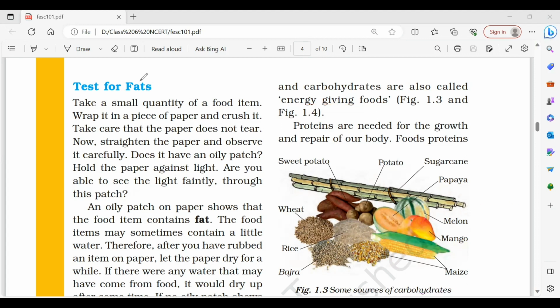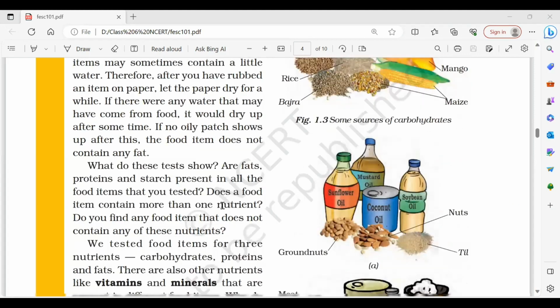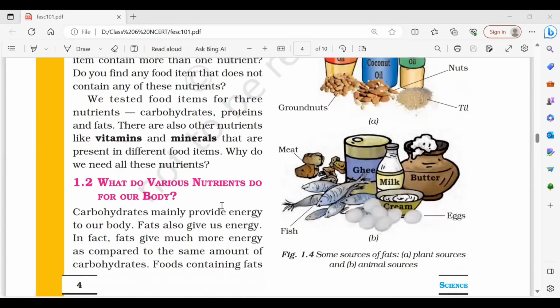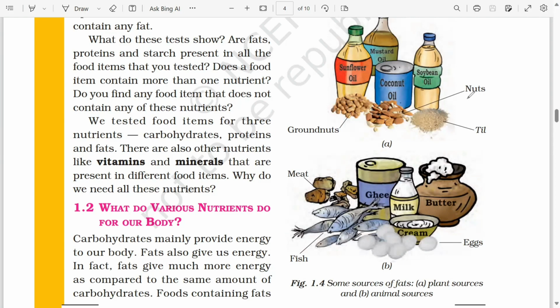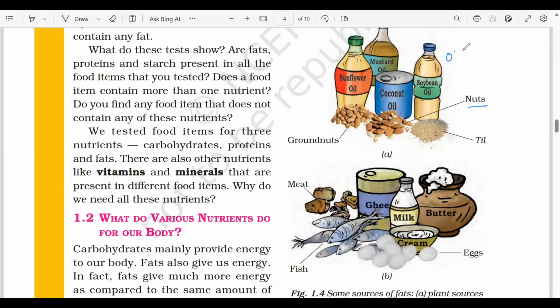Now, let us look at some sources of fats. So we get fats either from plants or from animals. Let's talk about the plant sources first. We get fats from plant products like nuts and different kinds of oils. We also get it from groundnuts, til.